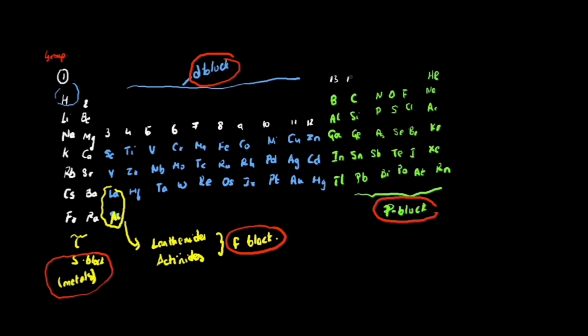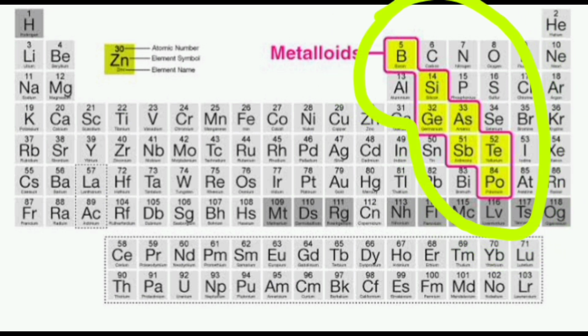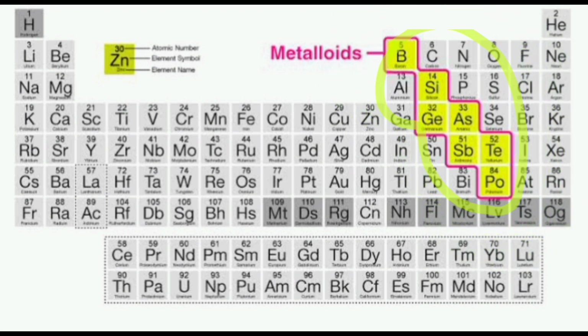In P block you have the metalloids. Okay, in that some are metalloids. So I can show you this group. What I'm showing you, some elements near the staircase are sometimes called metalloids. I have drawn it like stairs, right? So near that, all those are metalloids. So this entire thing you need to remember.